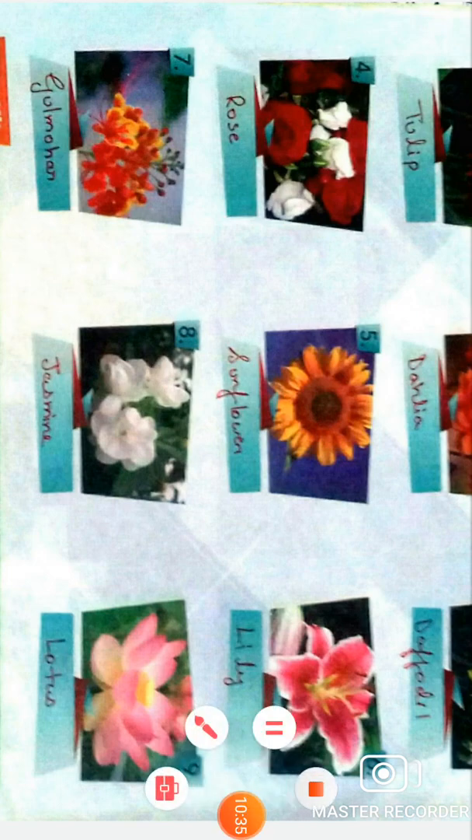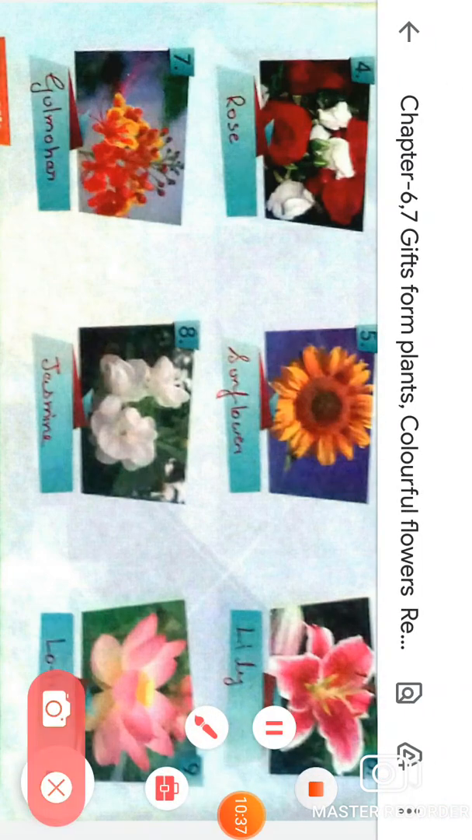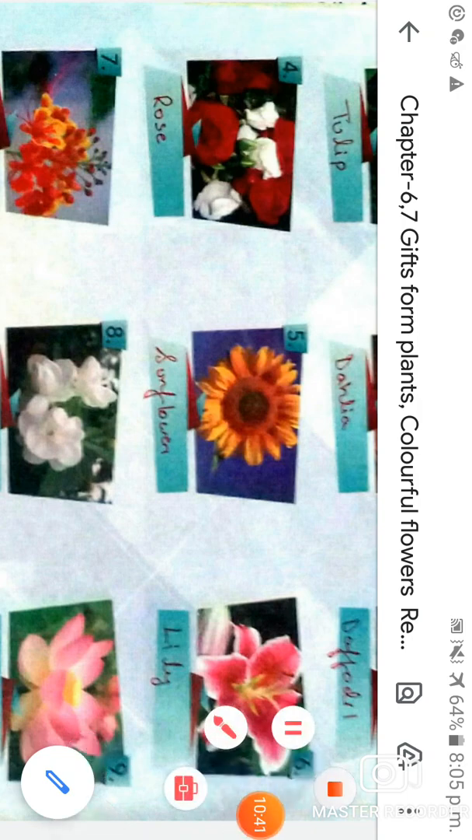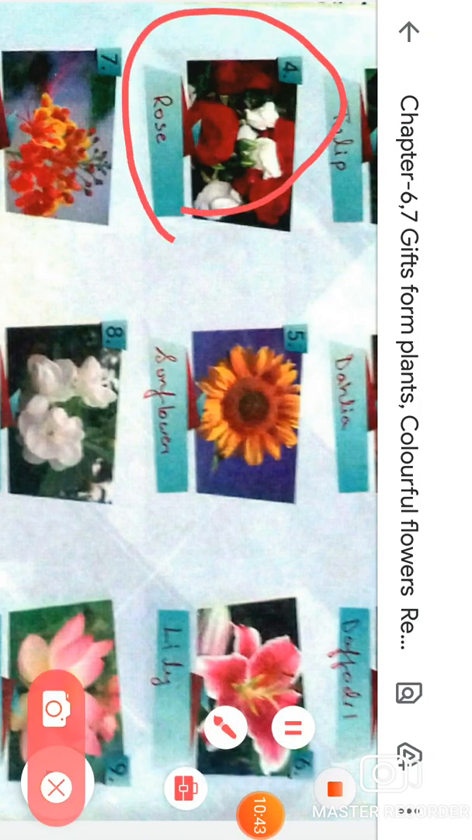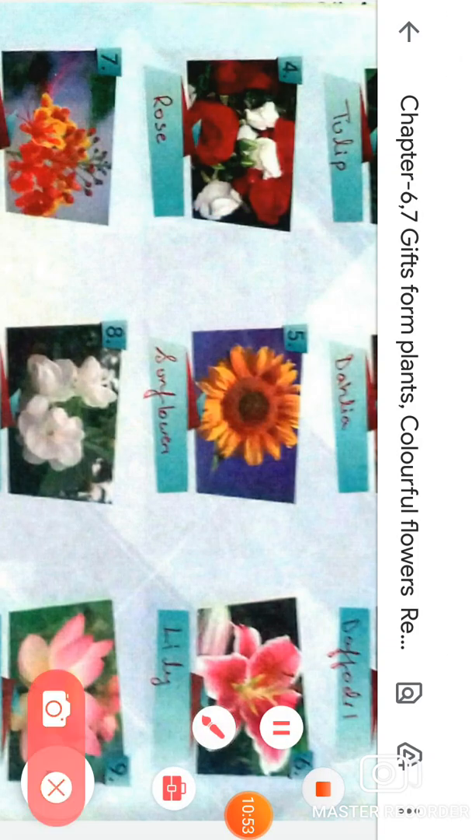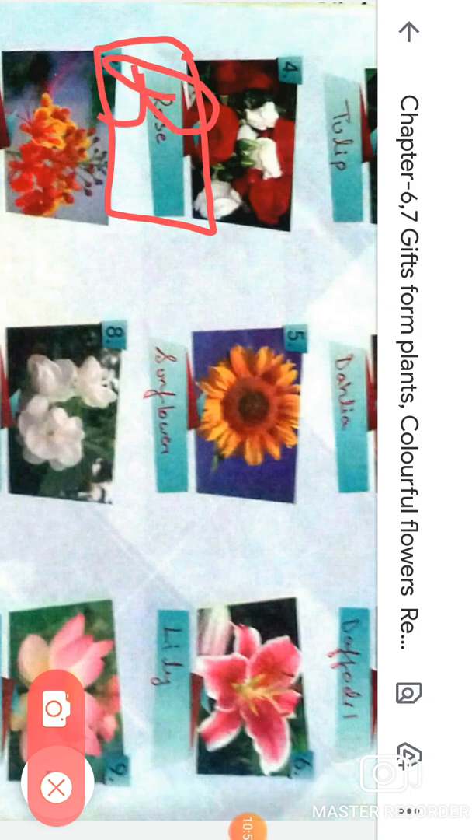Now the next one is rose. Look at the next picture. Which flower is this? This is a rose. What is the spelling of rose, students? The spelling of rose is R-O-S-E. You have to write the spelling of rose in this given box. Is that clear?